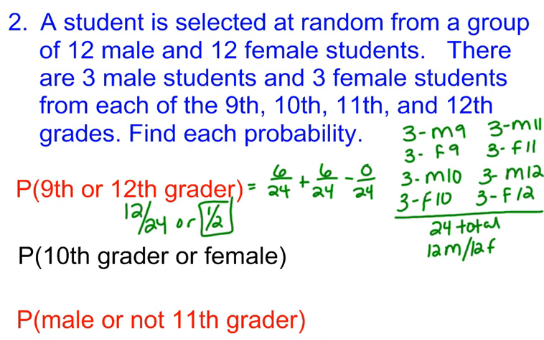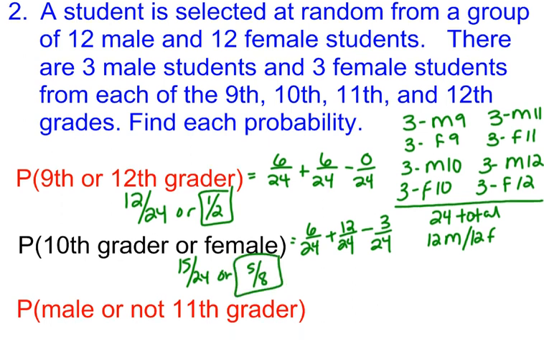Now we have a 10th grader or a female. So I have 6 out of 24 10th graders. Wouldn't I have that for each grade, right? How many females do I have in this whole group? Well, I have 12, right? So I have 12 females in the whole group. How many of those females are 10th graders? So which ones are the overlaps? That'd be 3 out of 24. So when I add those up, I get 15 out of 24, or reduced 5/8.